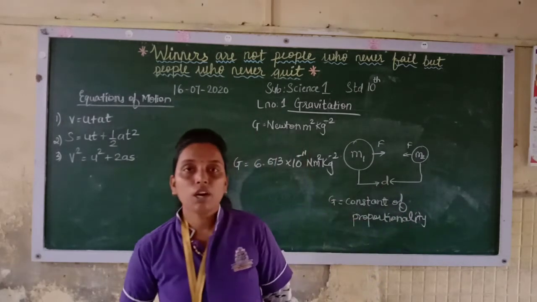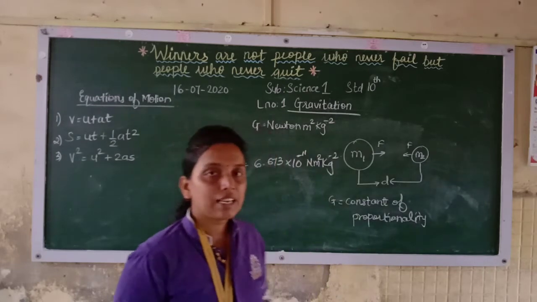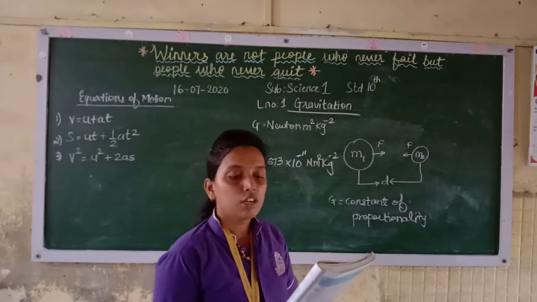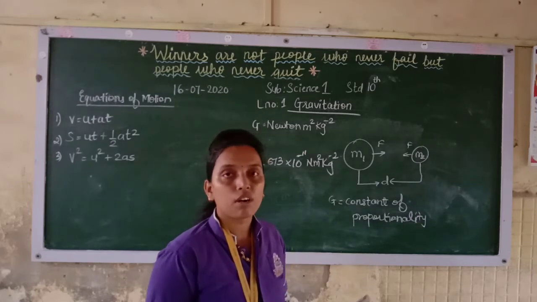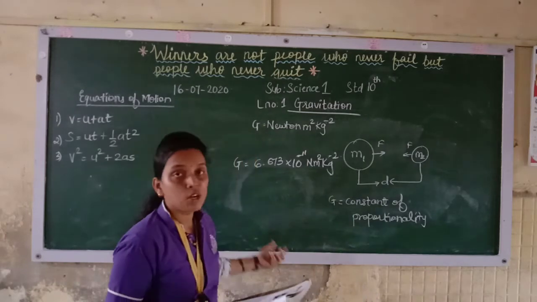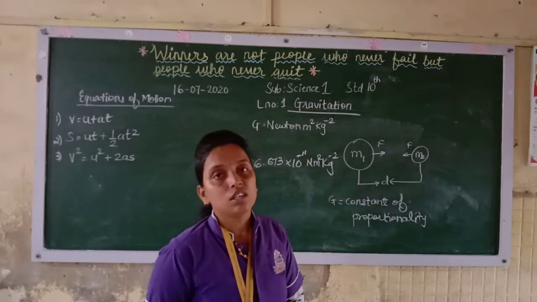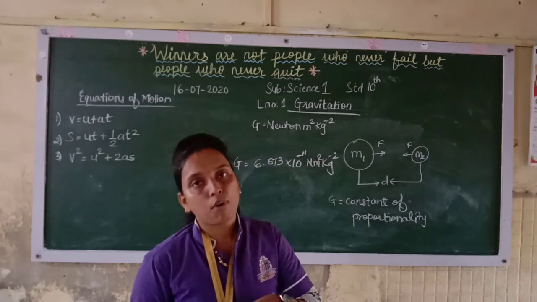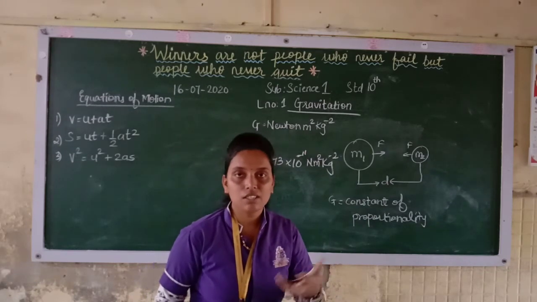So mathematically, the force is directly proportional to m1 into m2 and inversely proportional to d square, that is the distance between them.